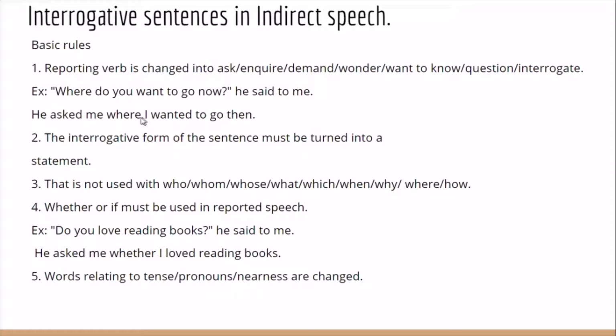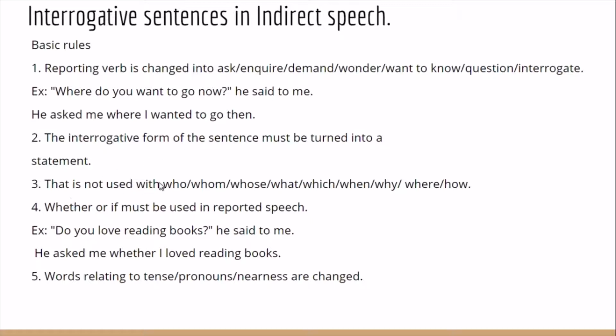You have already learnt how to change the pronouns. So here me means it changes to I, since you are reporting it. So he asked me where I wanted to go then. Now changes to then. The question is in present form and you have changed it into past tense. The verb want changed into wanted. And the interrogative form of the sentence must be turned into a statement. See here, there is no question mark. It has been changed into a statement.